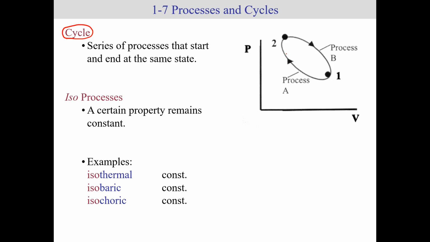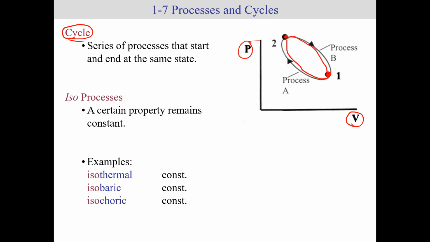So here's back to a diagram. Let's look at this graph. We have pressure on the y-axis and volume on the x-axis. Here's state 1, here's state 2. A cycle will start at state 1 and also end at state 1. So I need at least 2 processes: the process to go from state 1 to state 2, and then the process to return to state 1 from state 2. Now, a cycle can have any number of processes, but the point is that it always comes back to the same state that it started. All right, so that's a cycle.